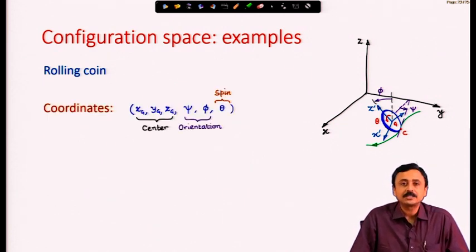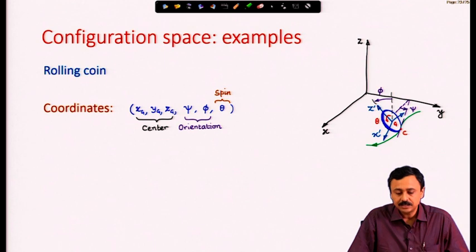Now, the coordinates that will represent the physical coordinates, the center of mass of course x g, y g, z g, right. So, the center of mass x g, y g, z g, and the orientation can be represented by psi, which is the angle made by the instantaneous direction of motion of the coin and the x axis as shown in the figure, psi, and phi is the tilt of the coin.